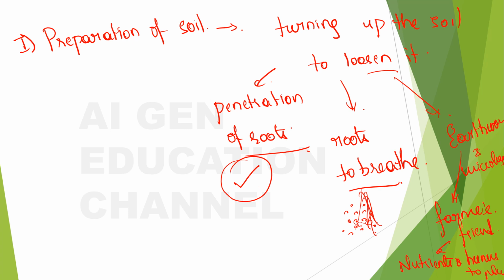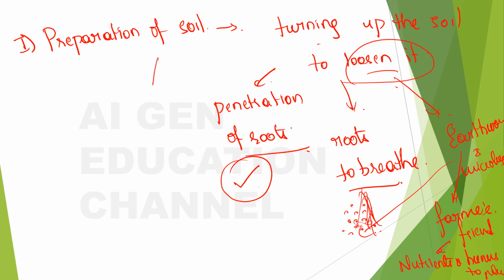These earthworms decompose the dead waste that has fallen onto the ground and so provide the nutrients and humus to the plants, and this is very important for the healthy development of the plant, right? So we can see that loosening up of the soil has these many benefits, right?